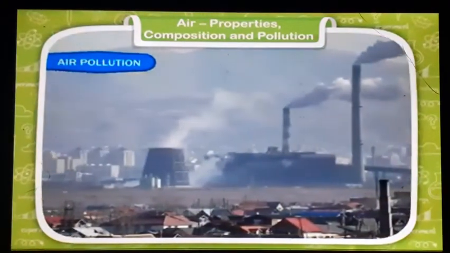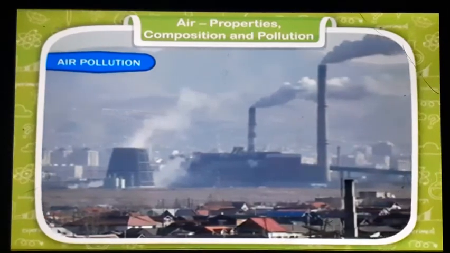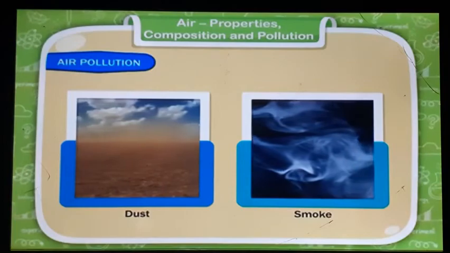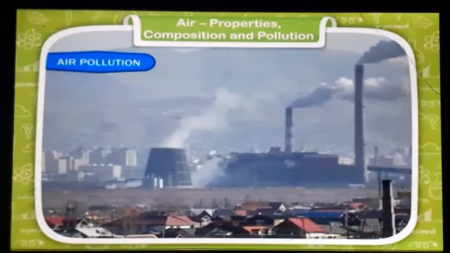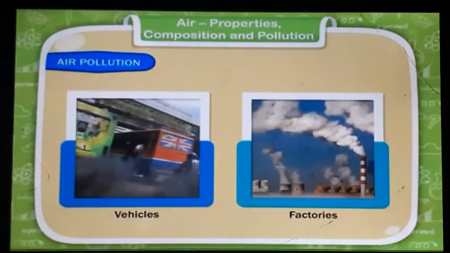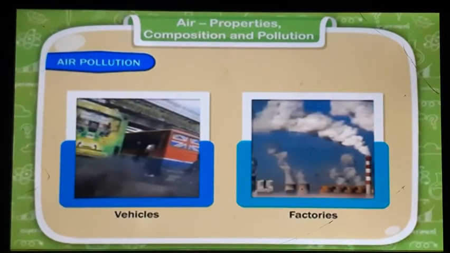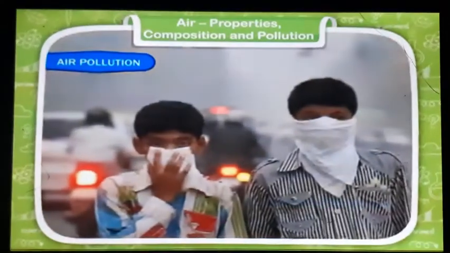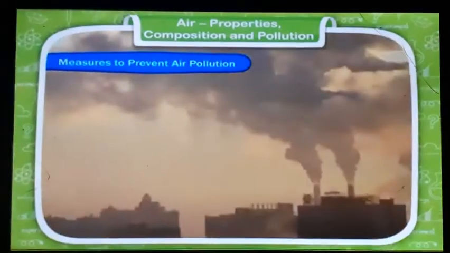Air pollution. We know that apart from useful gases, air also contains dust, smoke, and some harmful gases. These things pollute the air. Smoke and some harmful gases that come out from vehicles and factories make the air polluted. These harmful impurities in air are called pollutants. Polluted air is harmful for breathing. It can make us sick.